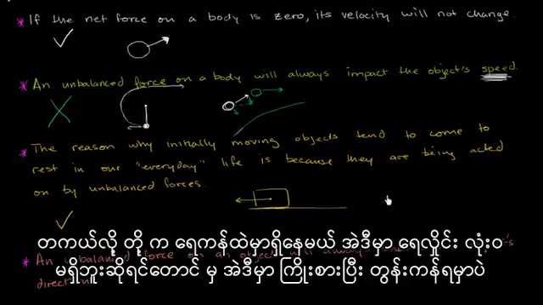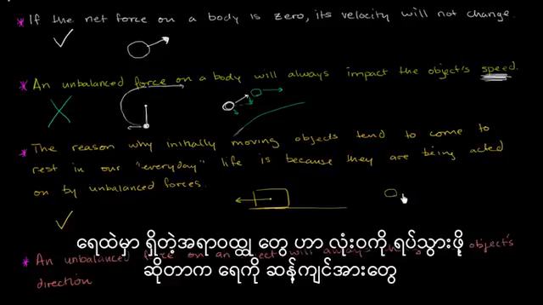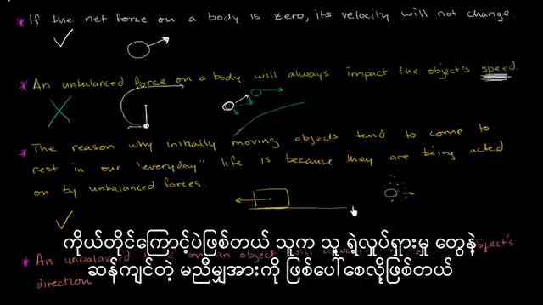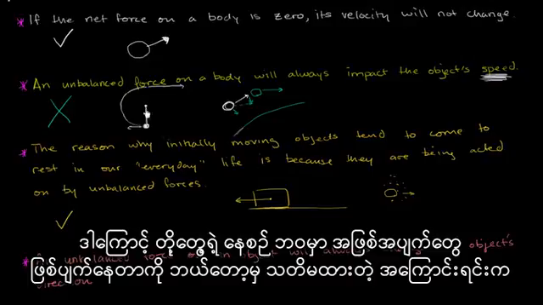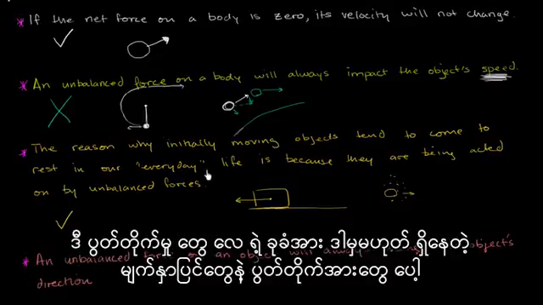If I'm inside of a pool, and even if there's absolutely no current in the pool, and if I were to try to push some type of object inside the water, it eventually comes to a stop because of all of the resistance of the water itself. It's providing an unbalanced force in a direction opposite its motion. That is what's slowing it down. So in our everyday life, the reason why we don't see these things go on and on forever is that we have these frictions, this air resistance, or the friction with actual surfaces.